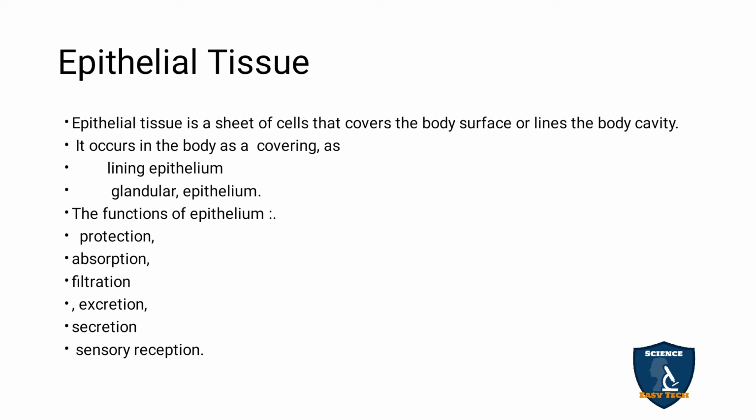The waste products have to be eliminated, and that takes place through excretion. And secretion: the glandular epithelium, the glands which secrete hormones, so that function also takes place by this epithelial tissue. Sensory receptors: in the sense organs, the epithelial tissue is also present and acts as a sensory receptor, so it receives the signals.